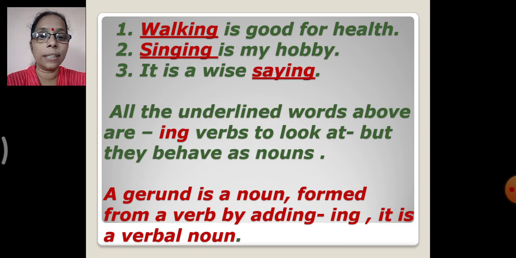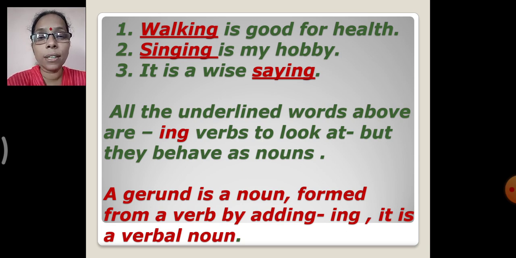Look at the following sentences, children. Walking is good for health. Singing is my hobby. It is a wise saying. So here you see walking, singing, saying. They are verbs, right? All the underlined words above are ing verbs to look at, but they behave as nouns. Now as we have seen, participles behave as adjectives, right? So here the gerunds behave as nouns.